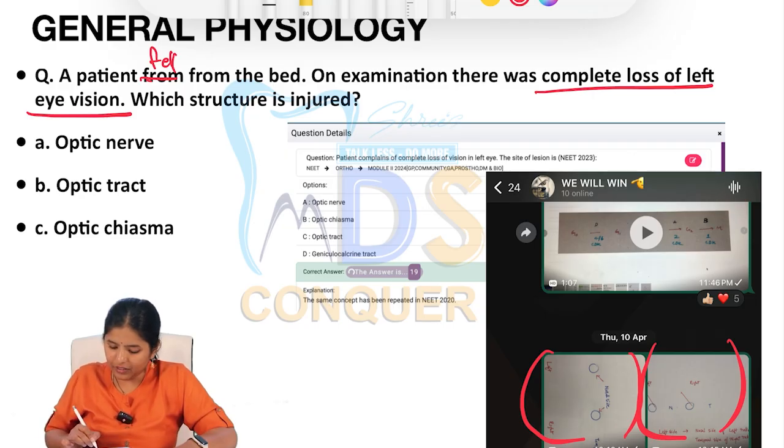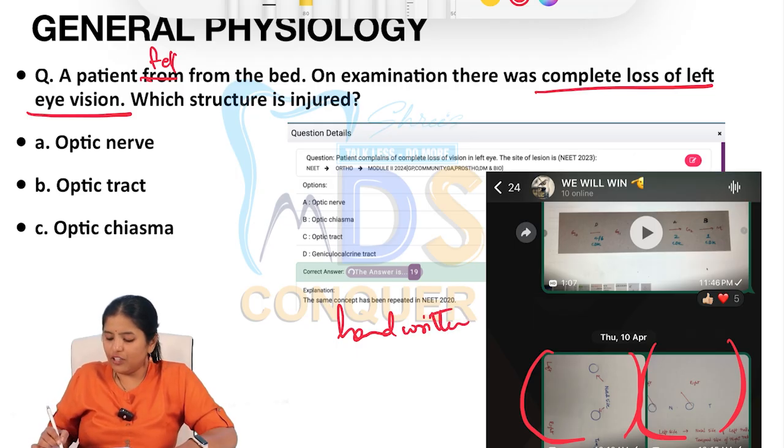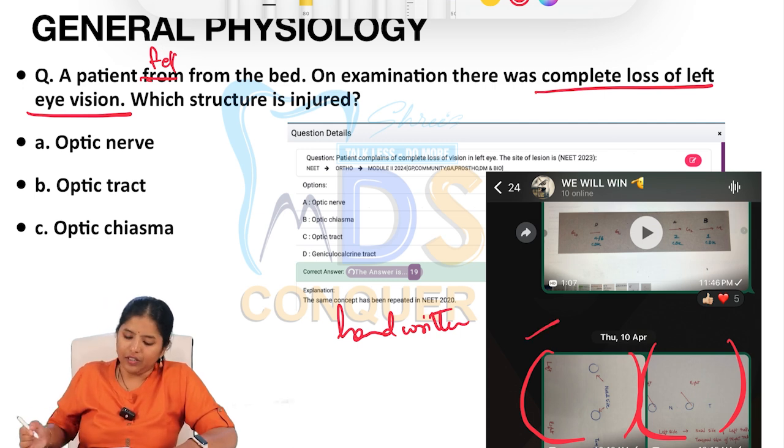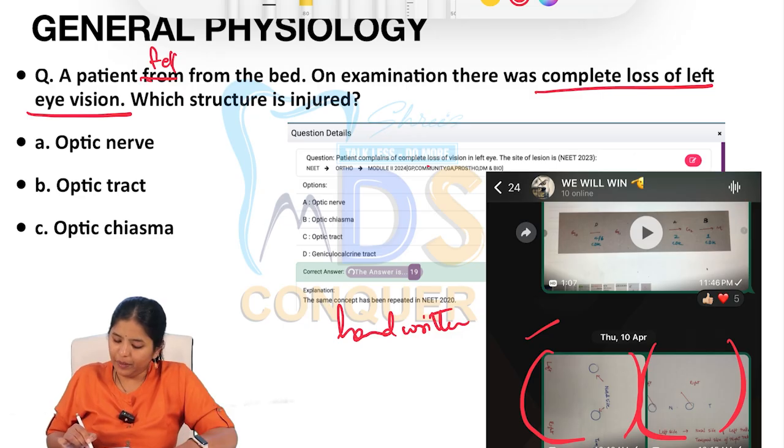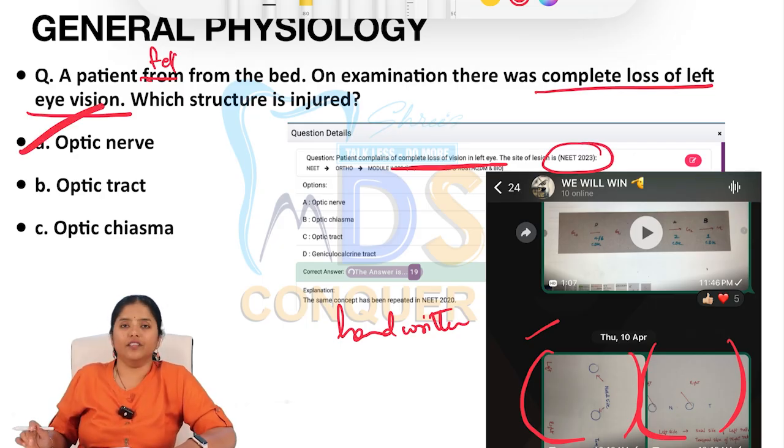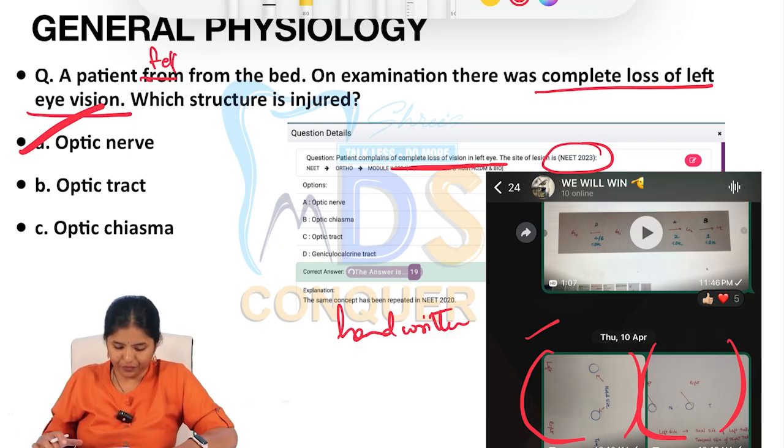If you can see, these are handwritten notes by Dr. Shrikant. Very clearly, injury to which part causes what result has been given to you in your discussion forum. And also we have a question: the patient complains of complete loss of vision in the left eye. This was also given in NEET 2023. The answer for this is optic nerve. When there is complete loss of left eye vision, the answer is optic nerve. It is a repeat. It was also repeated in 2020, 23 and now also in 25. Very commonly repeated question.